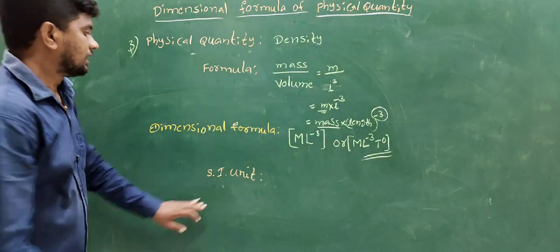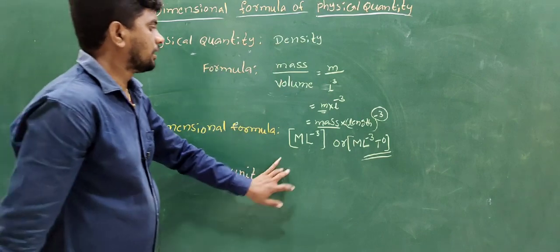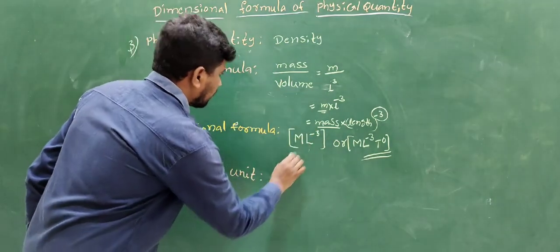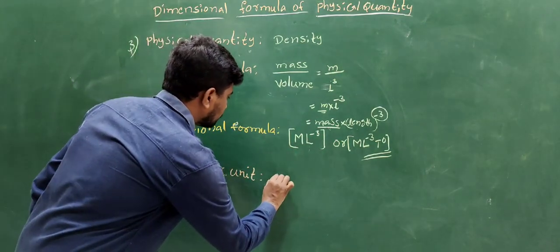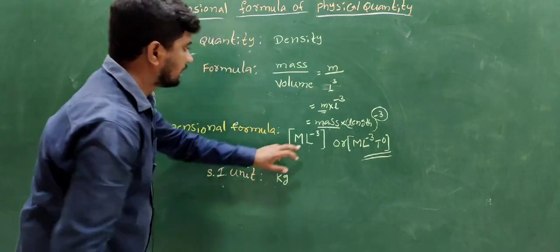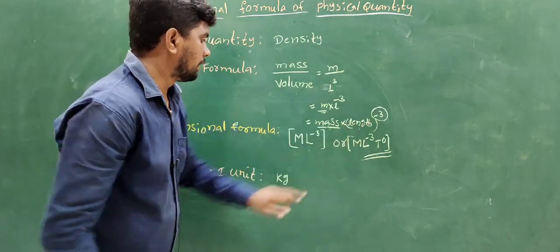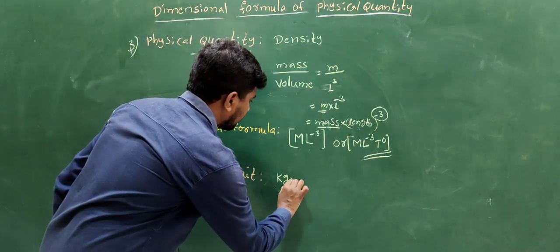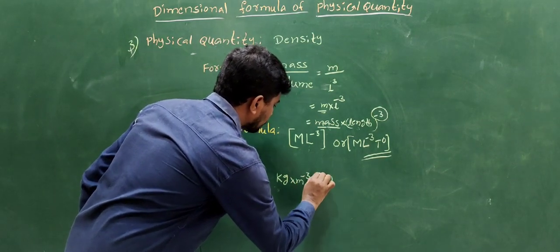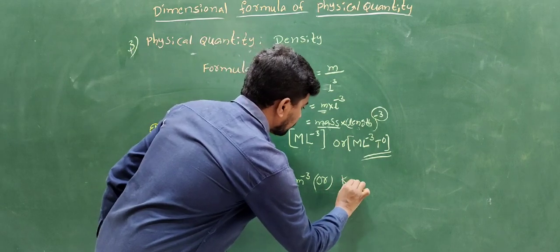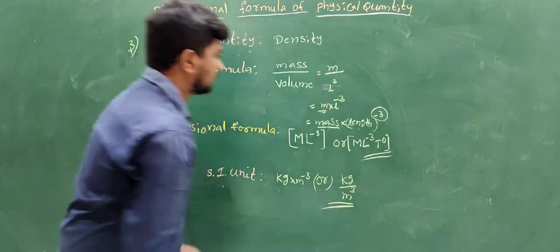Next one is the SI unit. The SI unit of density: the SI unit of mass is kilogram. The SI unit of length is meter, into meter whole to the power of minus 3, or kilogram per meter cubed. This is the density.